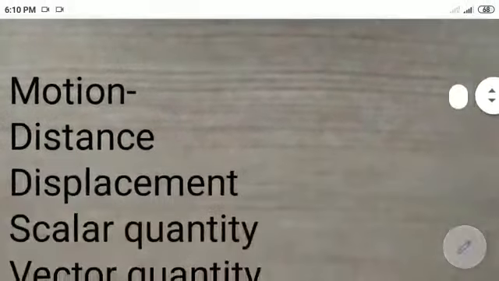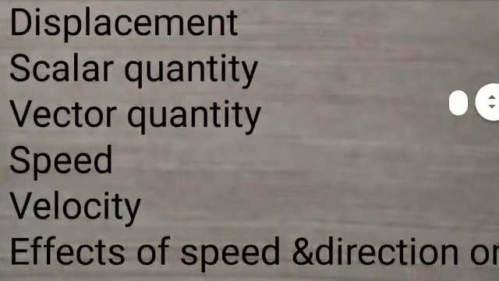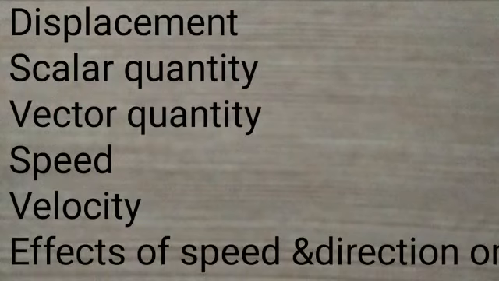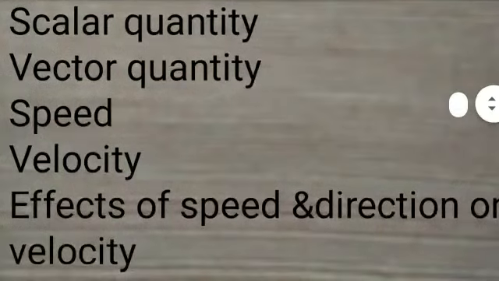After distance and displacement, we learned about types of quantities. There are two types: scalar quantity and vector quantity. The quantity which can be expressed with the help of magnitude only is called a scalar quantity, and the quantity which can be expressed with the help of magnitude as well as direction is called a vector quantity.